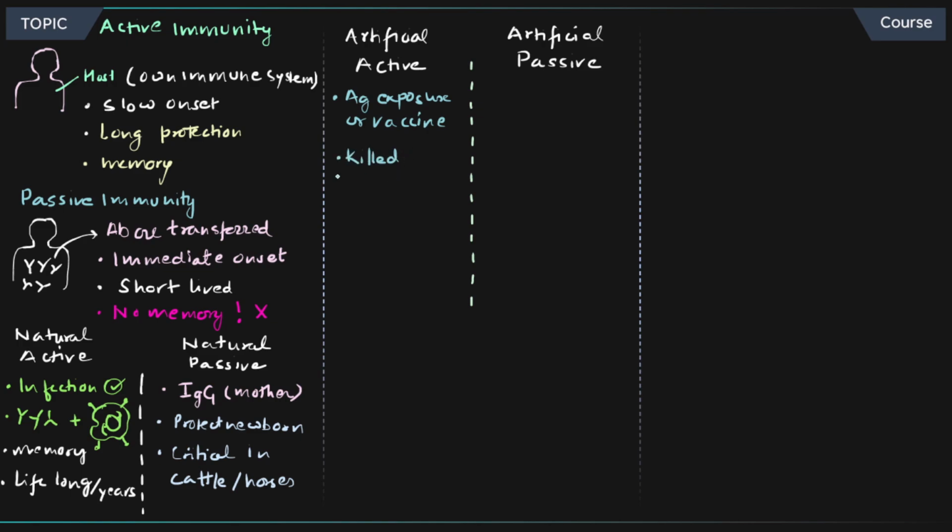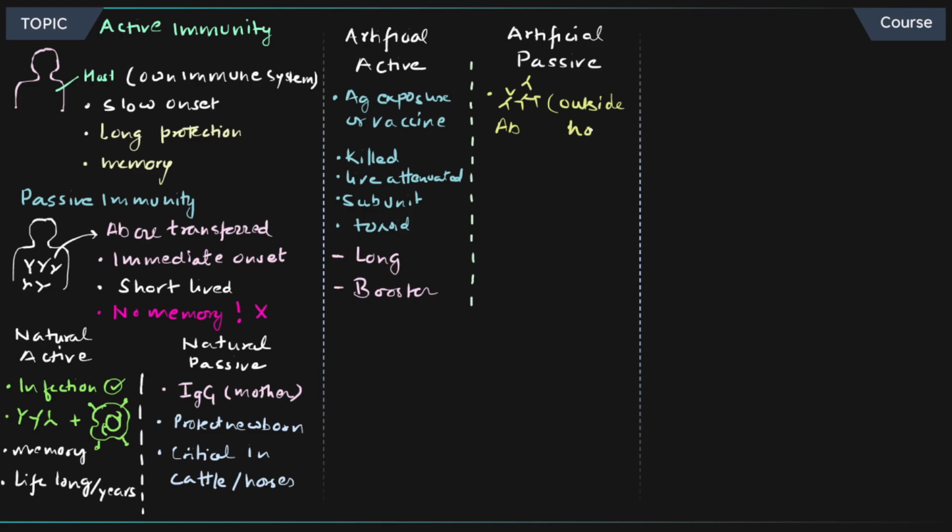is going to activate that response. Examples are, you can have killed vaccines, you can have live attenuated vaccines. Next, you can have subunit vaccines, you can have toxoids, inactivated toxins, and it's going to provide long-term memory, and a booster is usually required to have that immune system working for a longer period of time.